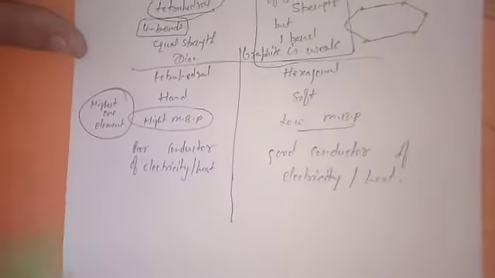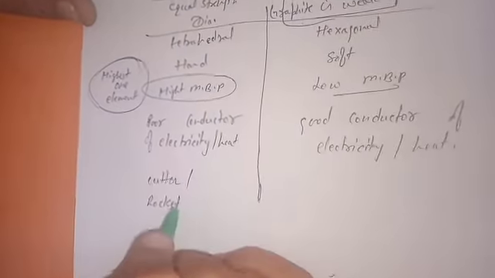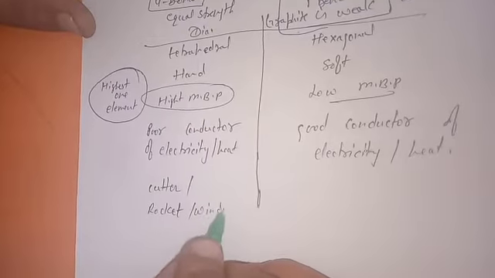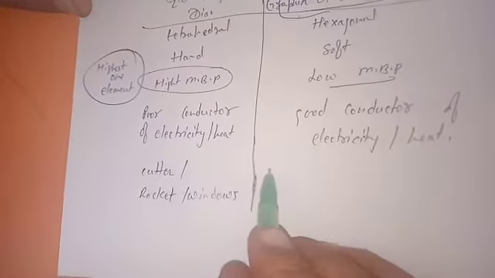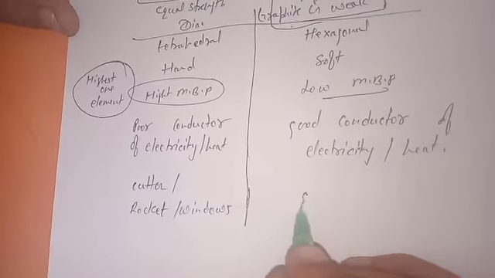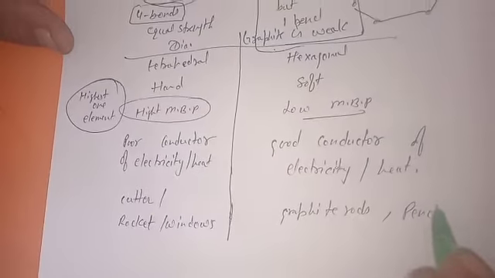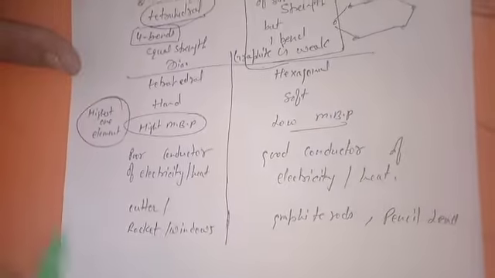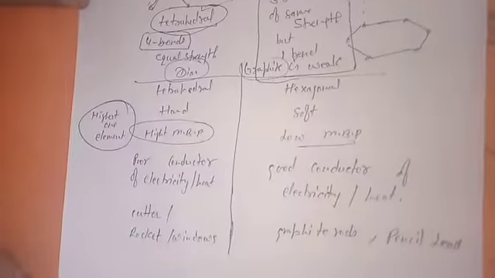Diamond is quite hard, so it is used particularly in cutters. Even the windows of rockets going into space are made of diamonds, because they can sustain high temperature due to their high melting and boiling point. Graphite is usually used in preparing rods. Pencil lead is also made of graphite. So these are some differences between the allotropes diamond and graphite, which exist in nature.